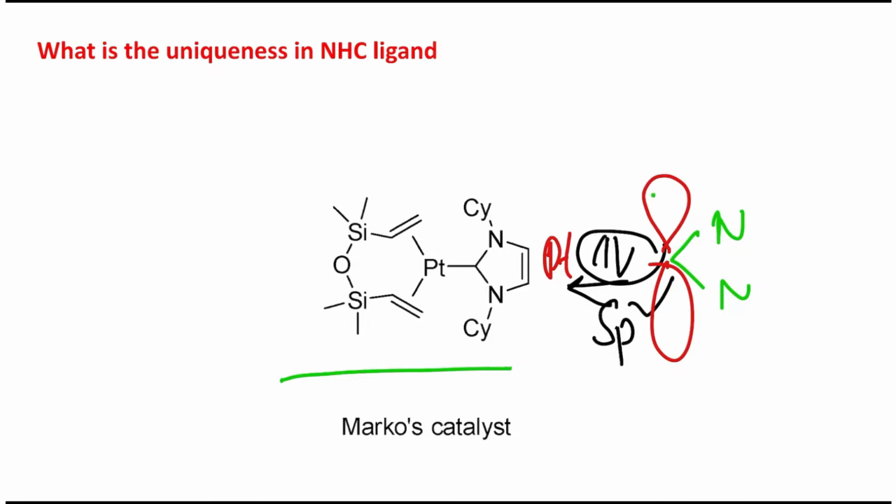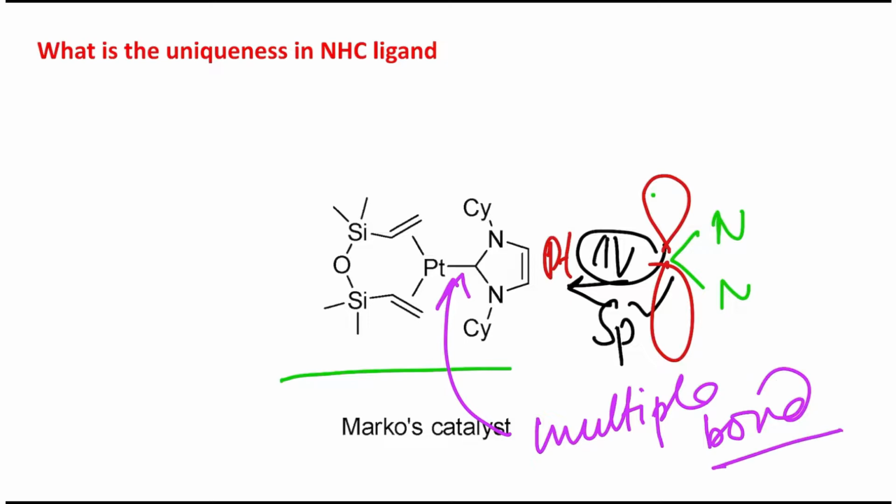Because of this donation and acceptance, the carbon-platinum bond has multiple bond character and is relatively stronger. If this bond is stronger, the probability of leaching is less. That's the uniqueness of these N-heterocyclic carbene ligands, and if you can reduce the platinum leaching, a huge amount of money could be saved.